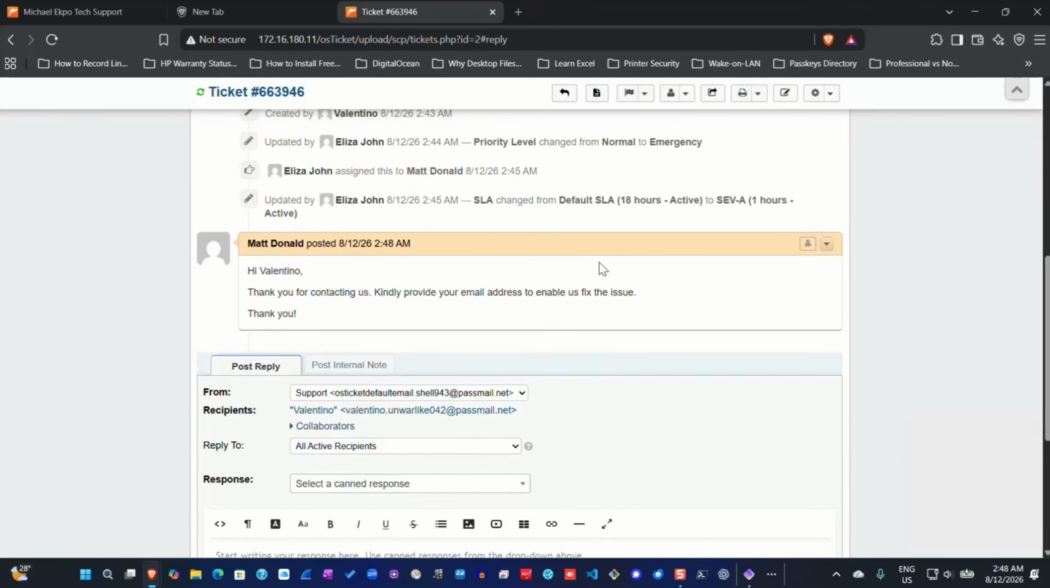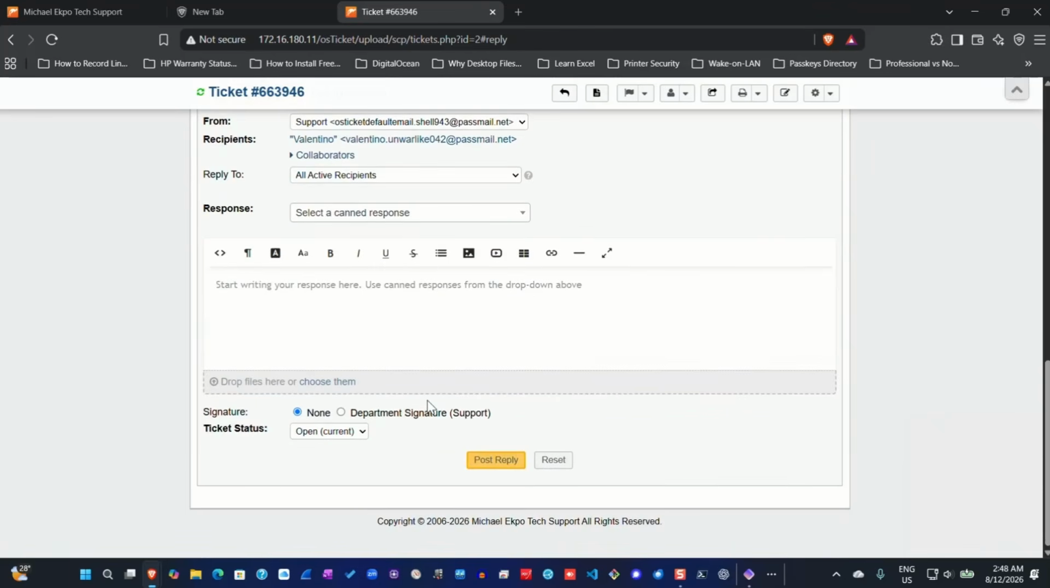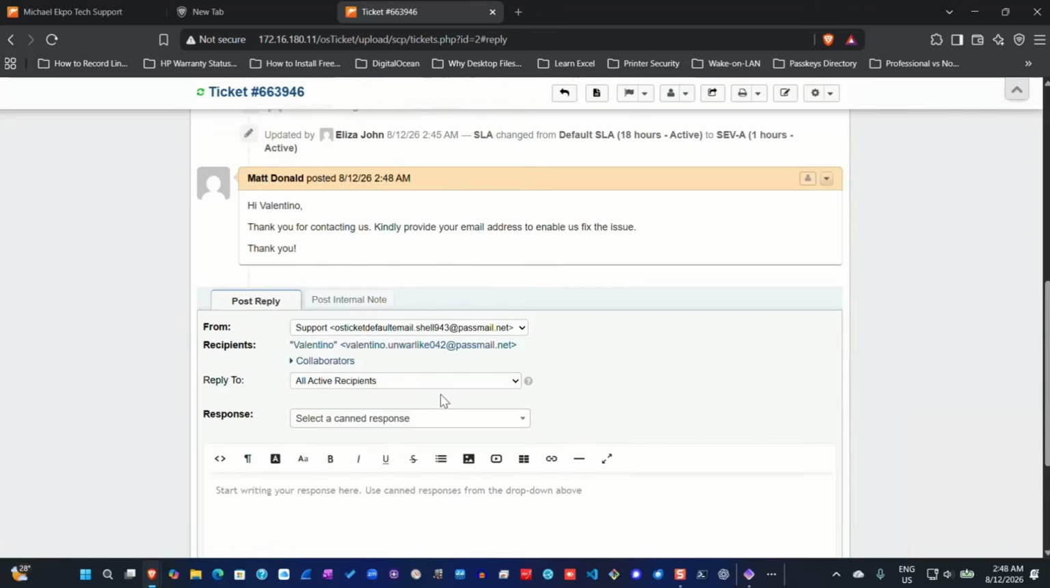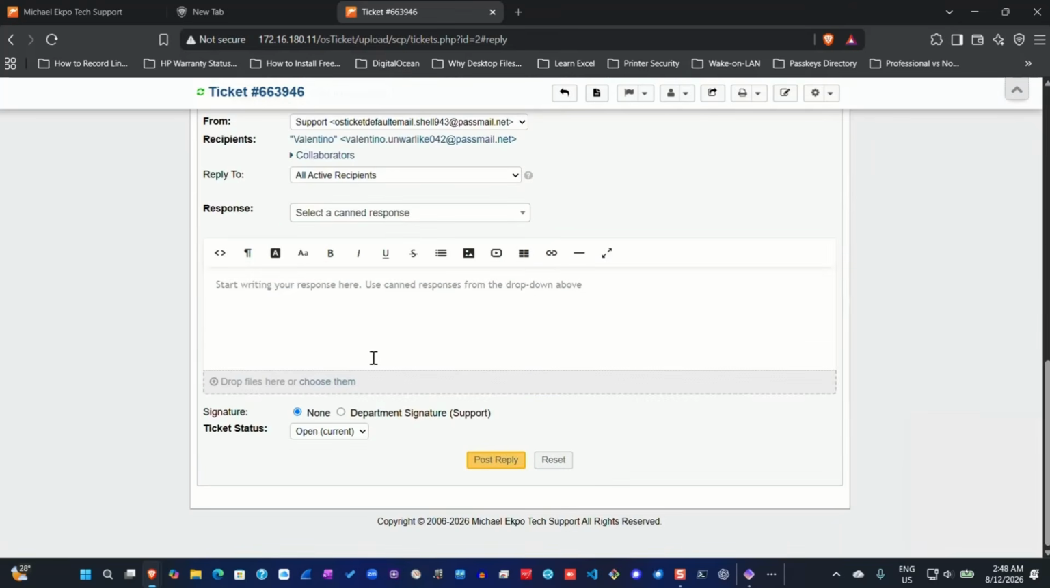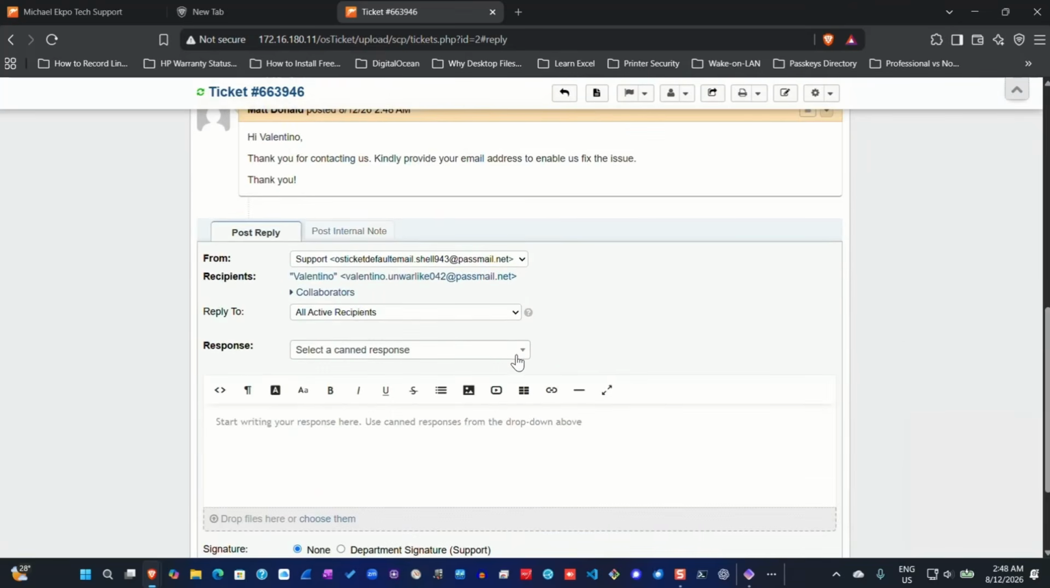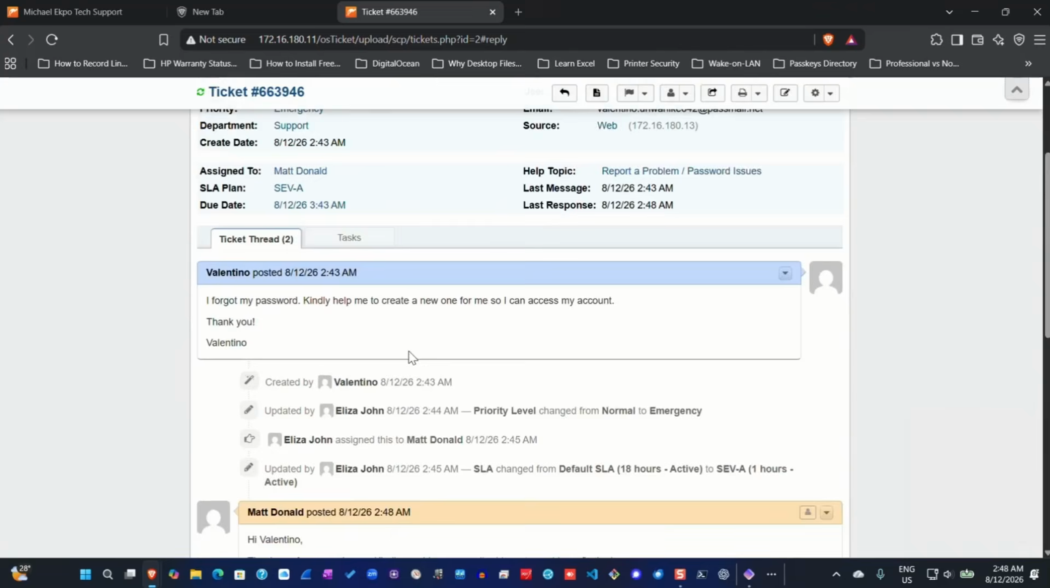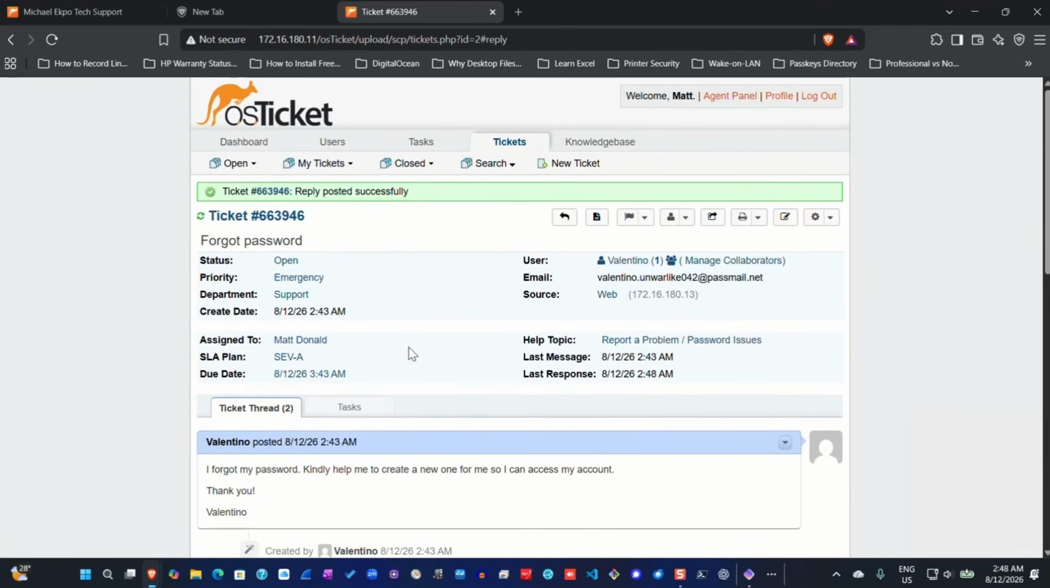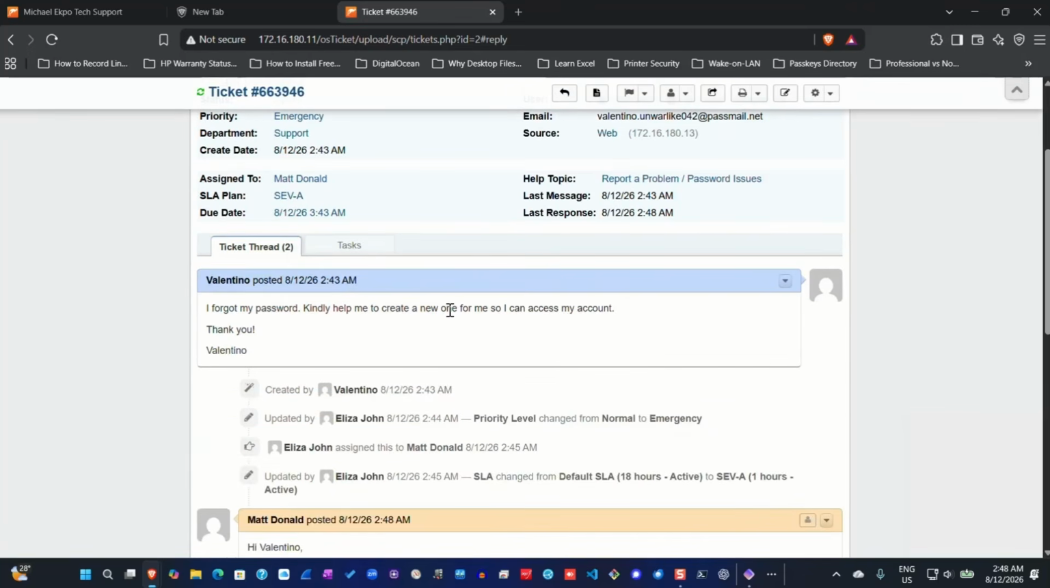Okay, so as the IT technician, McDonald has just responded to Valentino asking him to provide his email address. The main purpose is so that I can identify that he's actually the user. Okay, so it is assumed that the user has already responded back to McDonald, providing his email address, which has been verified.